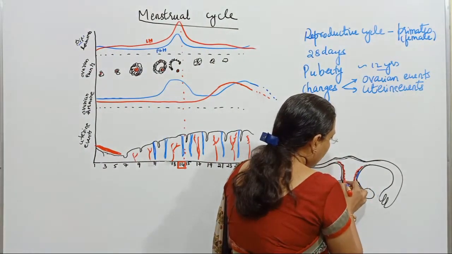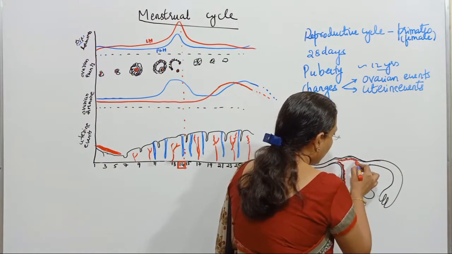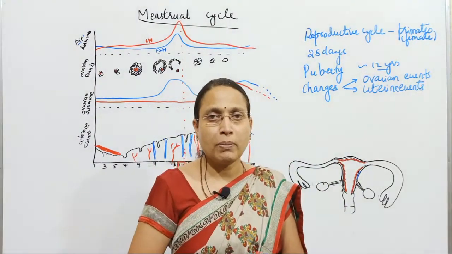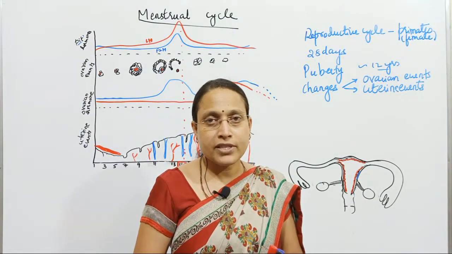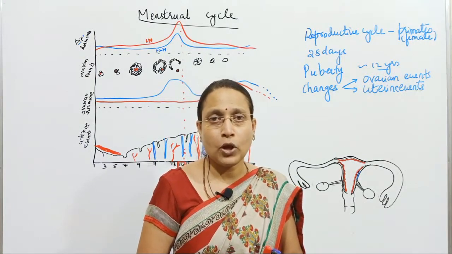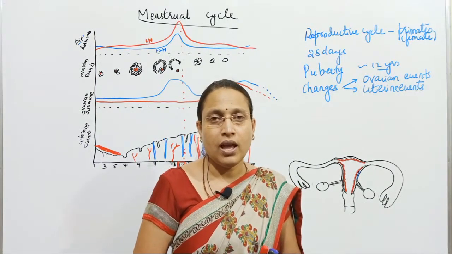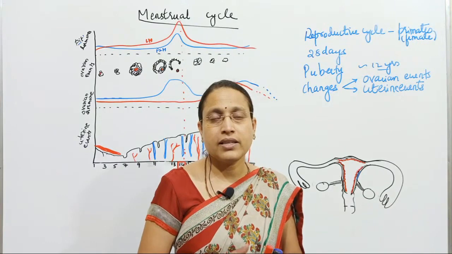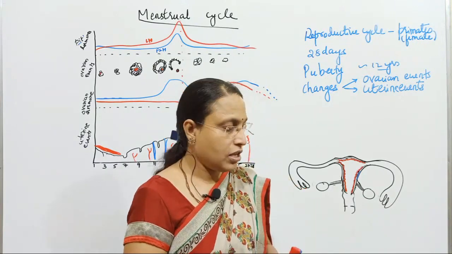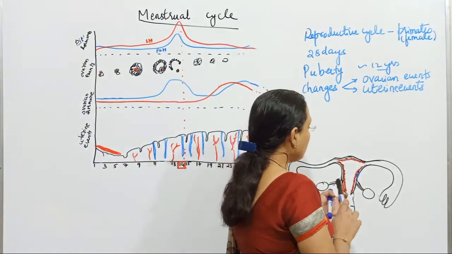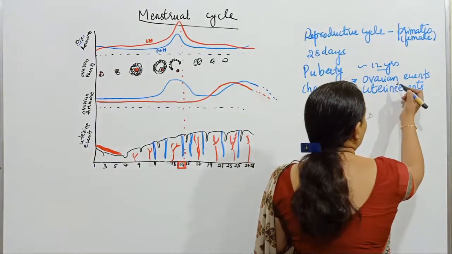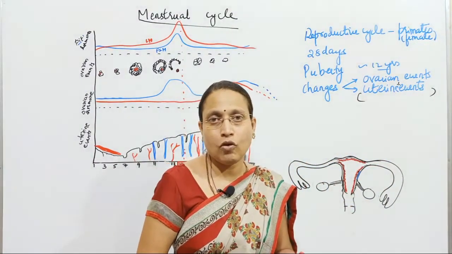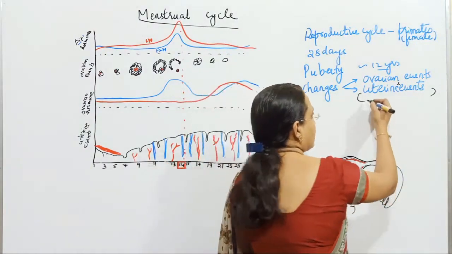So the innermost covering, the endometrium, changes during the cycle. All three layers are not involved. Perimetrium is not involved, myometrium is not involved. Myometrium will be involved during parturition, whereas in a regular menstrual cycle it is the endometrium that undergoes changes. So this has to be known. When I say uterine events, it means endometrial changes. So the menstrual cycle involves endometrial changes.